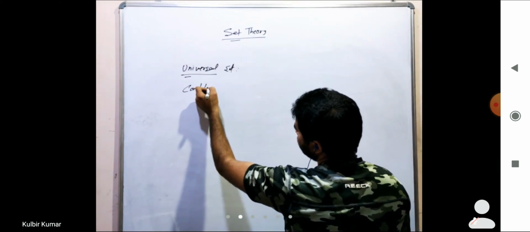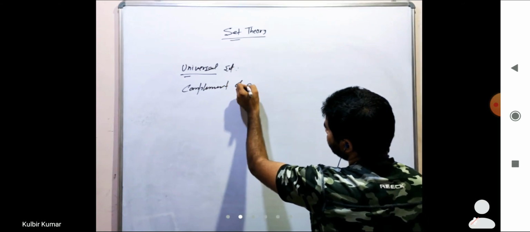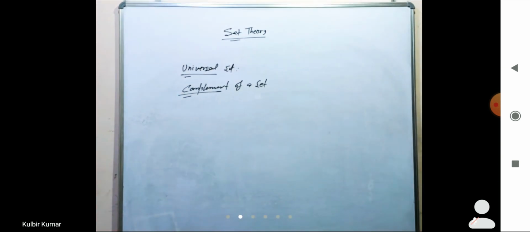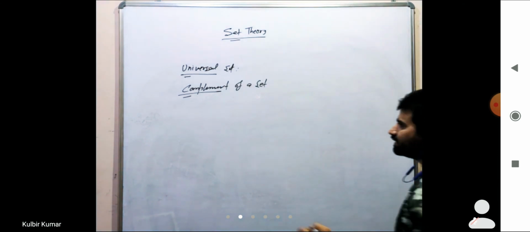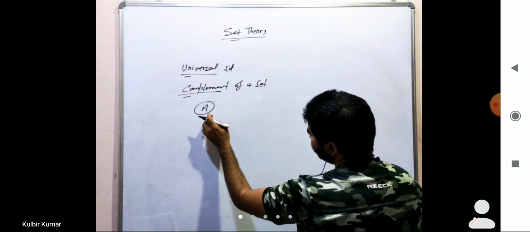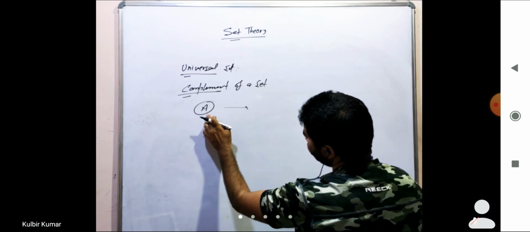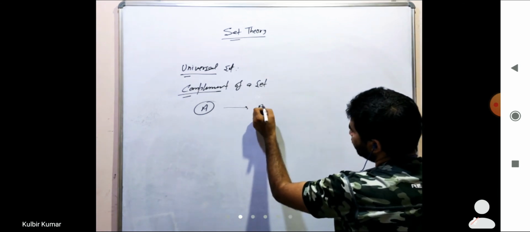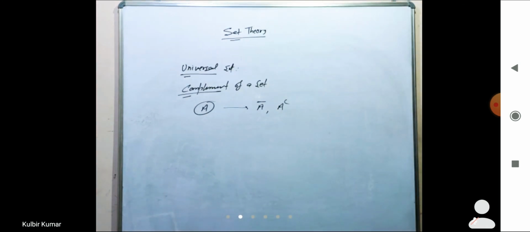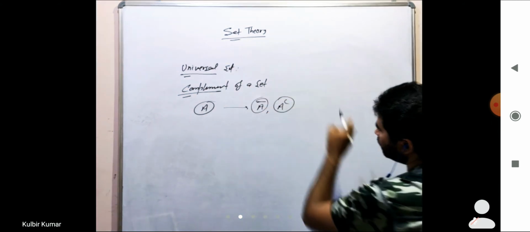Complement of a set. Let me say A is a set. If A is a set, then the complement of A is denoted by A bar or this one. ठीक है, so it is represented by this one or this one.